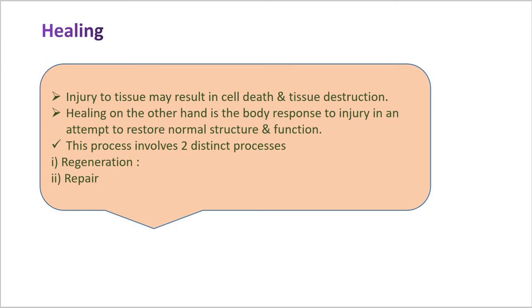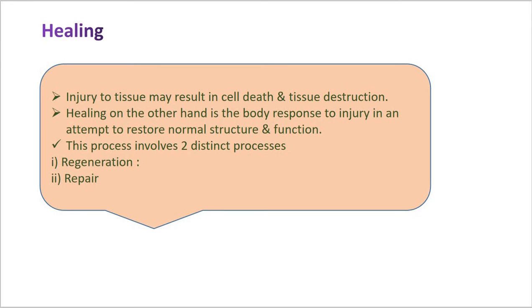In regeneration, healing takes place by proliferation of parenchymal cells and usually results in complete restoration of the original tissue. The second procedure is repair.